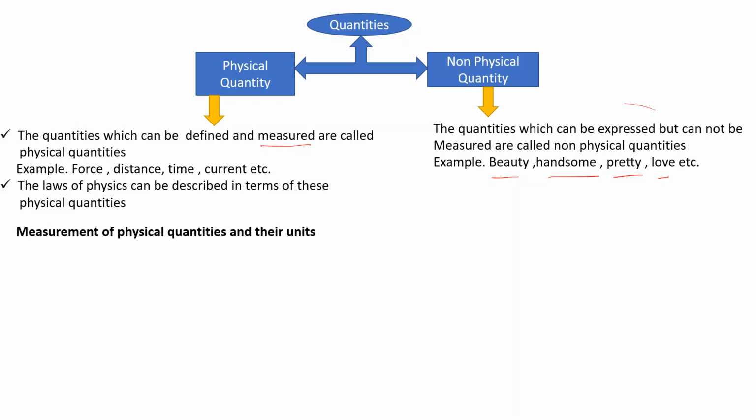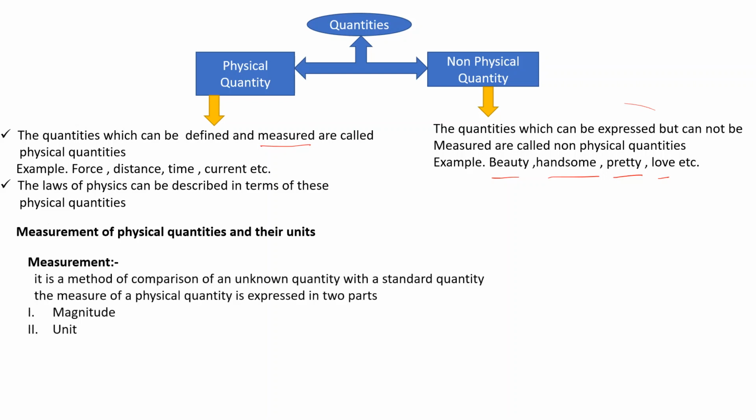Now let's study physical quantities. Basically, in this lesson we will deal with physical quantities only. So first, how do you measure them?